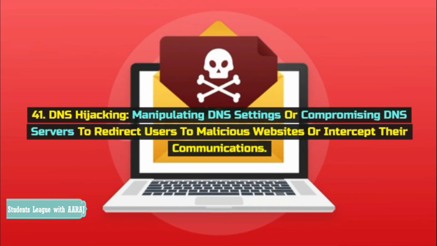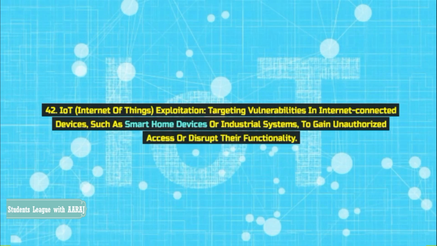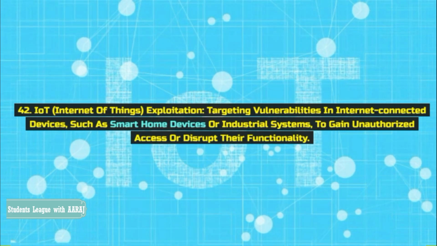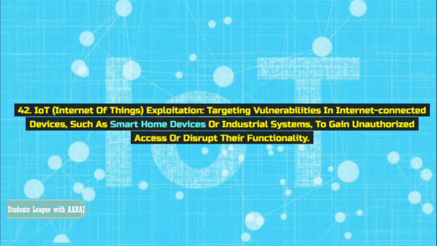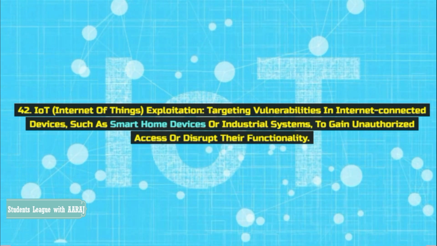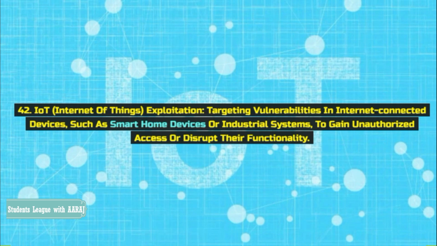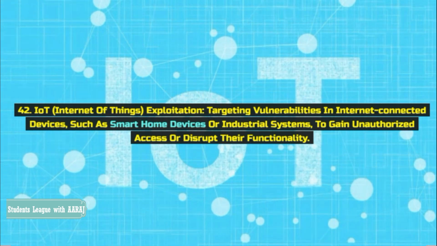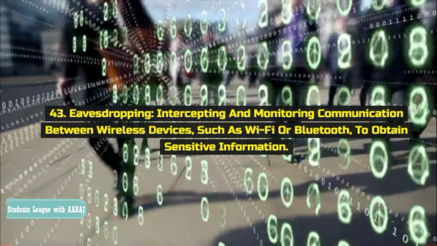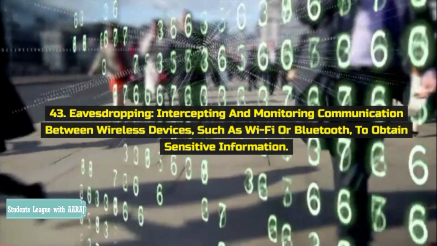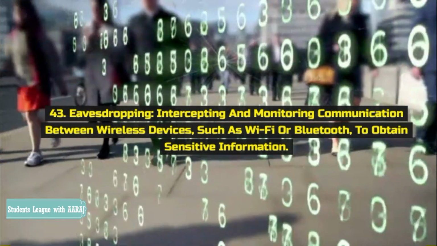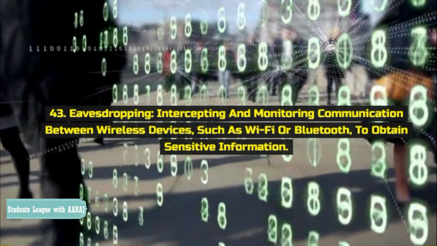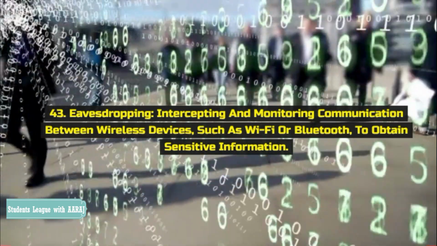Manipulating DNS settings or compromising DNS servers to redirect users to malicious websites or intercept their communications. 42. IoT, Internet of Things, exploitation. Targeting vulnerabilities in Internet-connected devices, such as smart home devices or industrial systems, to gain unauthorized access or disrupt their functionality. 43. Eavesdropping. Intercepting and monitoring communication between wireless devices, such as Wi-Fi or Bluetooth, to obtain sensitive information.